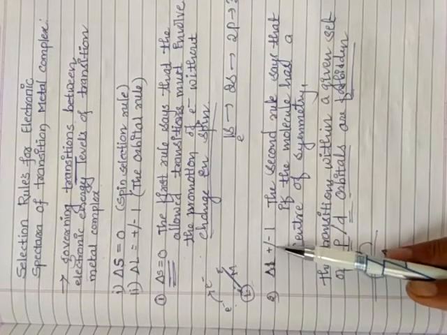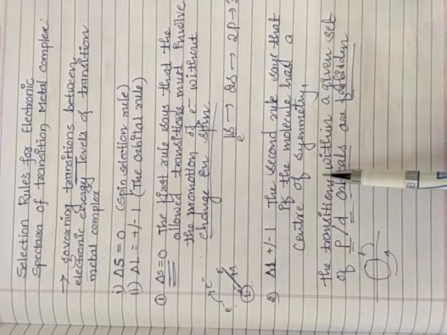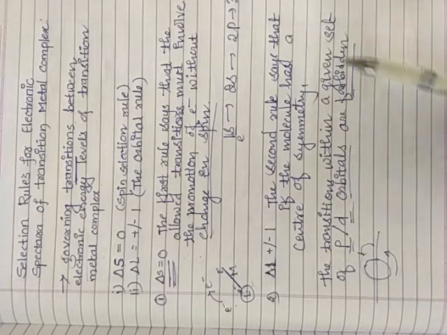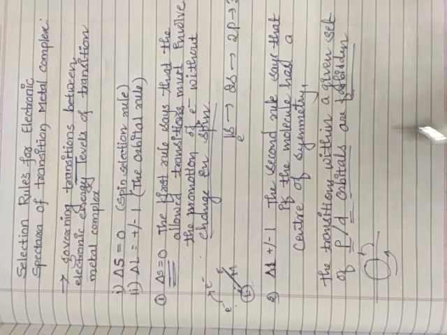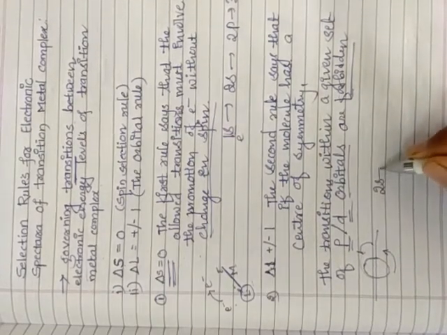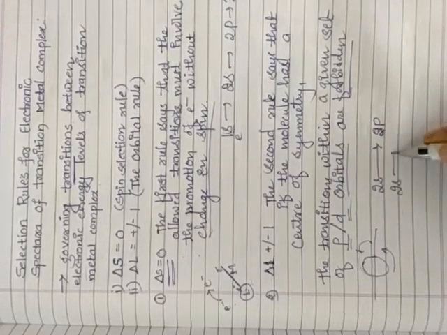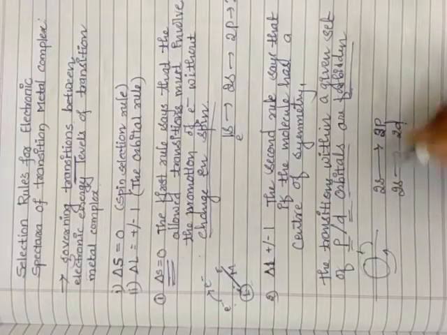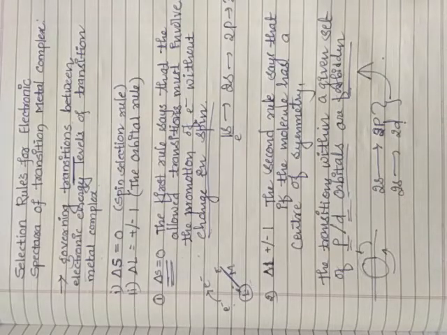Next is delta L is equal to plus or minus 1. The second rule says that if the molecule has a center of symmetry, the transitions within a given set of orbitals, that is p or d orbitals, are forbidden. What I want to tell is that they have not taken s here, they took p and d. It means if a particular electron directly goes to 3p or 2p, or directly goes to 2d, such transitions are forbidden transitions. This is about the second rule.